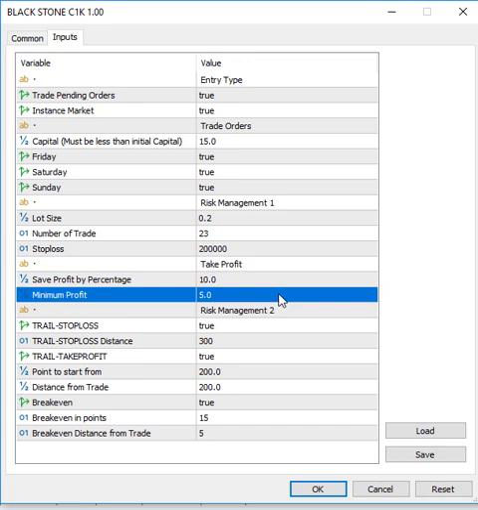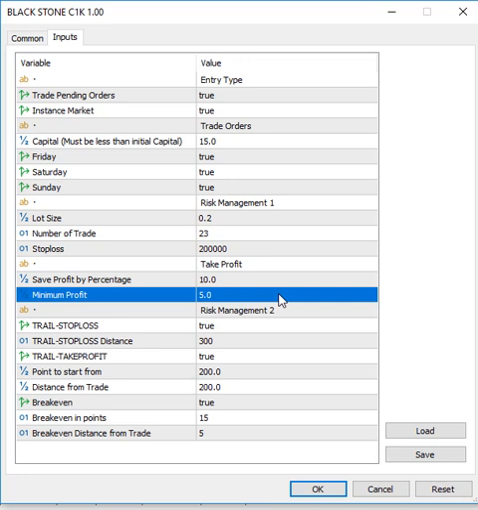Now, for every 10% of that profit, the EA will save that percentage.